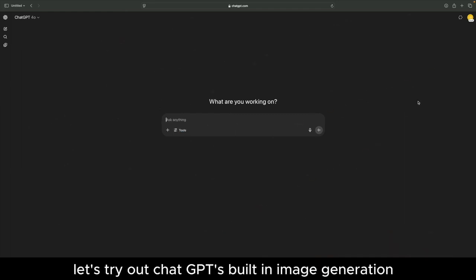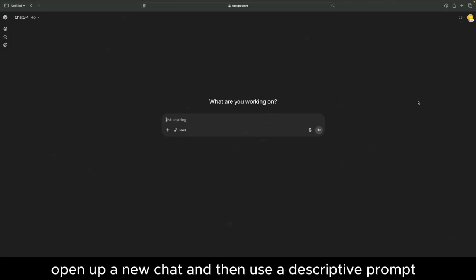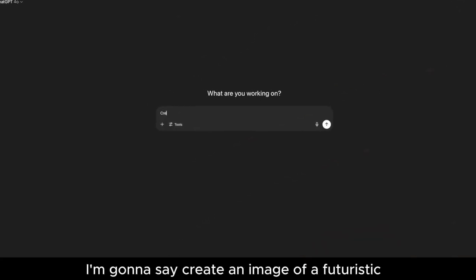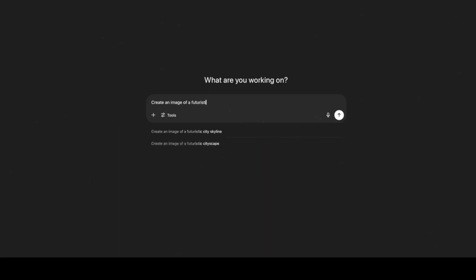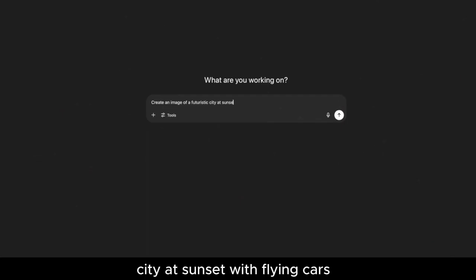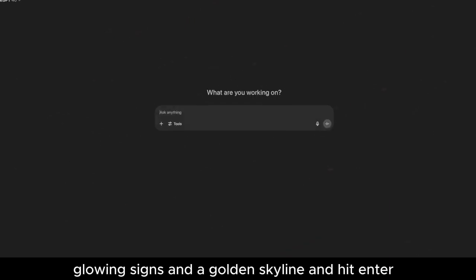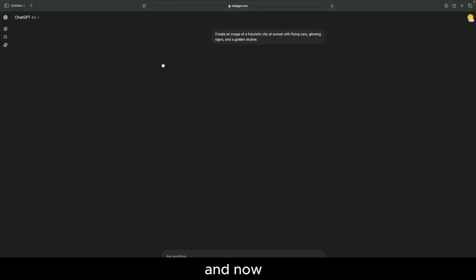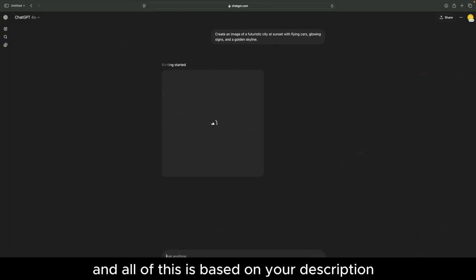Let's jump right in. Let's try out ChatGPT's built-in image generation by walking through a real example. So go ahead, open up a new chat, and then use a descriptive prompt, something like this. I'm going to say, create an image of a futuristic city at sunset with flying cars, glowing signs, and a golden skyline. And hit enter. And now it's going to generate an image right here in the chat, and all of this is based on your description.